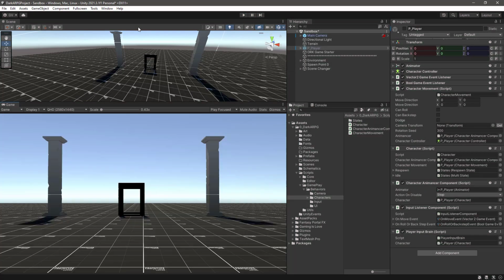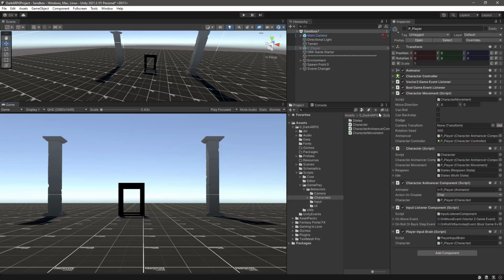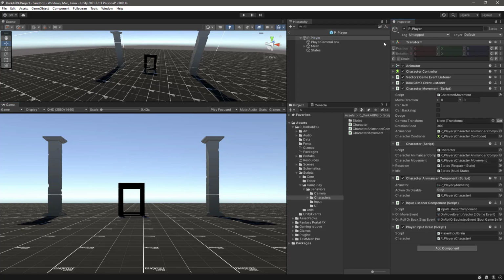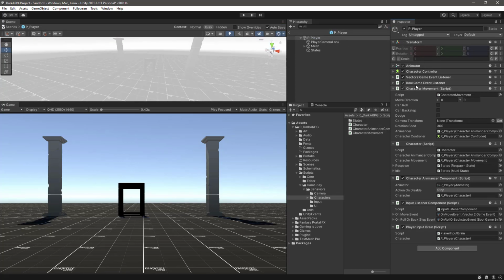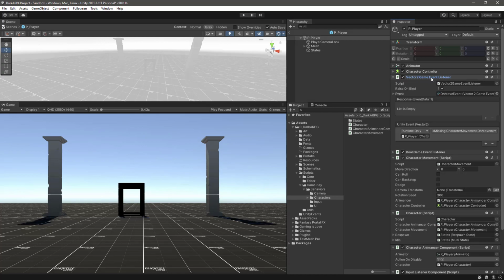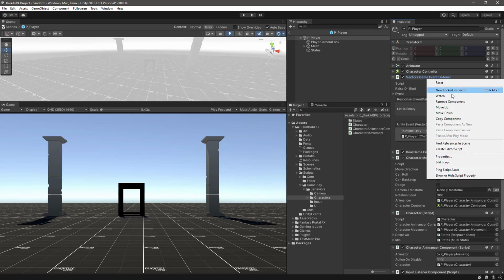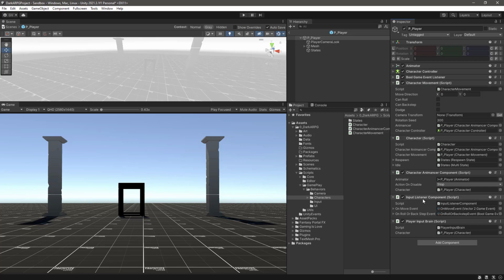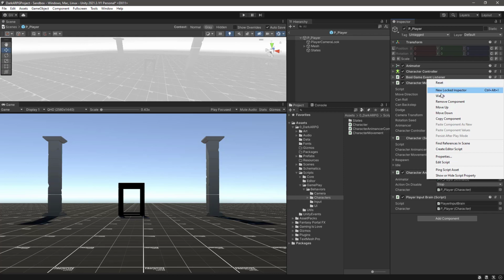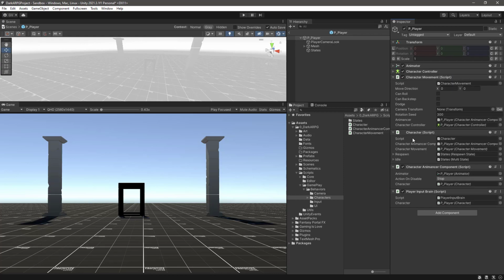So let's get out of play mode, and now from our player prefab, let's open up the prefab. We can safely remove this vector2 game event listener. Remove. And we can also remove the input listener component. Remove. And the bool game event listener, so we can also remove that one. And yeah, so let's now start working with the new dodge, or better dodge, mechanic.